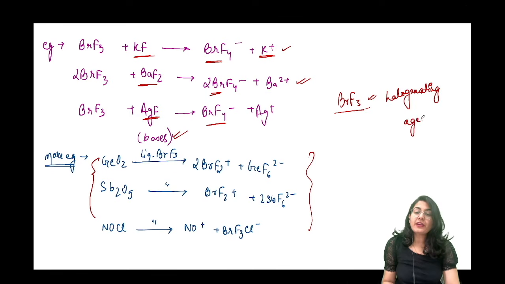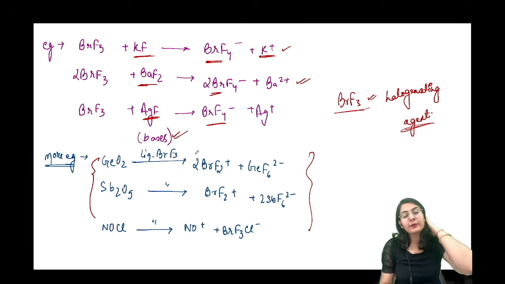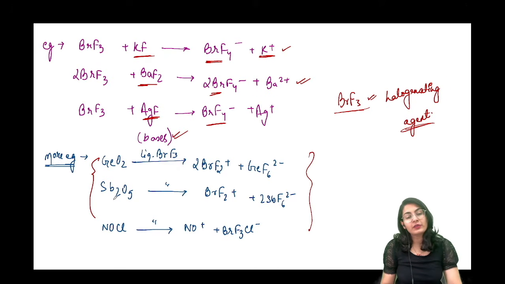They also become a very good halogenating agent. That is, reacting with germanium oxide is going to give you BrF2 positive GeF6 2 minus. So very good fluorinating agent, fluorinated the salt over here, the molecule over here. Same for this and same for this. So basically this is how they are going to react.